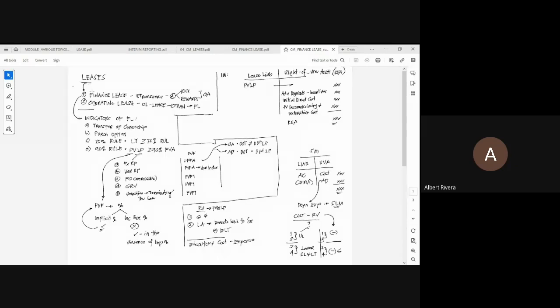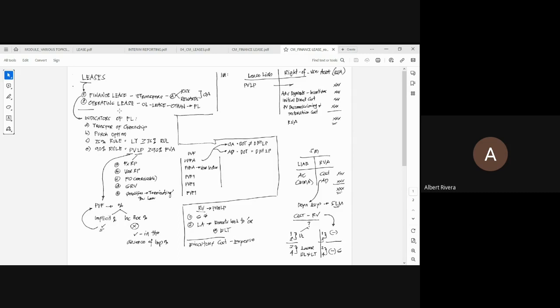There are two classifications of lease. Pag sinabi mong finance lease, that is a classification of lease that substantially transfers all the risks and rewards related to the ownership of the underlying asset. Pag sinabi mong operating lease, di ba residual definition? That is a classification of lease other than finance lease.